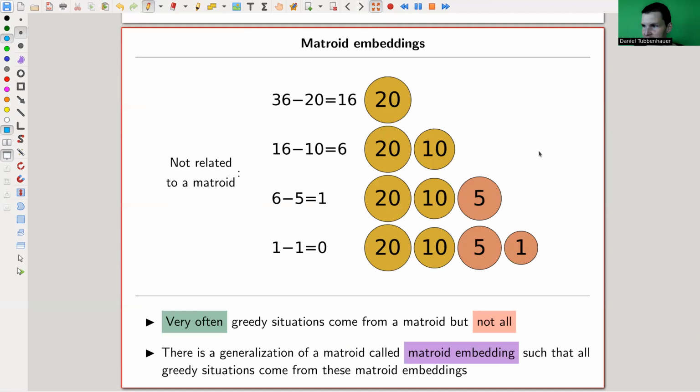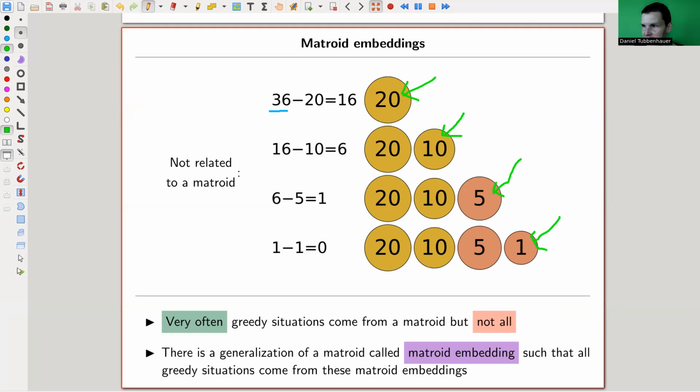And this is an example that is not related to a matroid, and you really need the matroid embedding. So getting change, I had that in the previous video. Getting change is really using the minimal number of coins for change. Let's say you need 36. What you do is the greedy algorithm: you take the biggest one that fits, that is 20, you take the next biggest one that fits inside, 10, you then take the next biggest one that fits inside, 5, and so on. And you never run into any problems. And this is a perfectly legal greedy strategy. Turns out that this one is not related to a matroid.